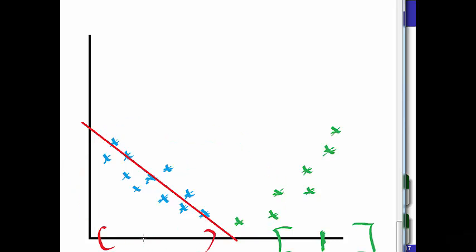So in the future, if you make an observation of your explanatory variable right there, then you could use the line to predict the response to be right there. Or if you make an observation of your explanatory or predictor variable here, then you could use the regression line to predict the response to be, say, here. Also, keep in mind that these predictions are only predictions. They're not predictions with certainty.